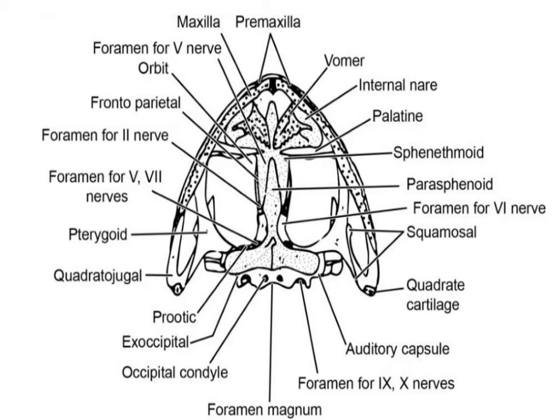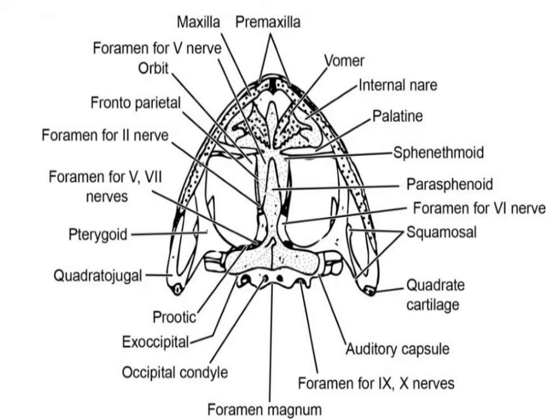The cranium is formed of six bones: a pair of ex-occipitals. You can see here it is two in number. A pair of frontoparietals, where the parietal bones and the frontal bones are fused together, and a parasphenoid. This region is known as the parasphenoid. Frontoparietal is the anterior one. Then you have the parasphenoid and a sphenoethmoid is also present.